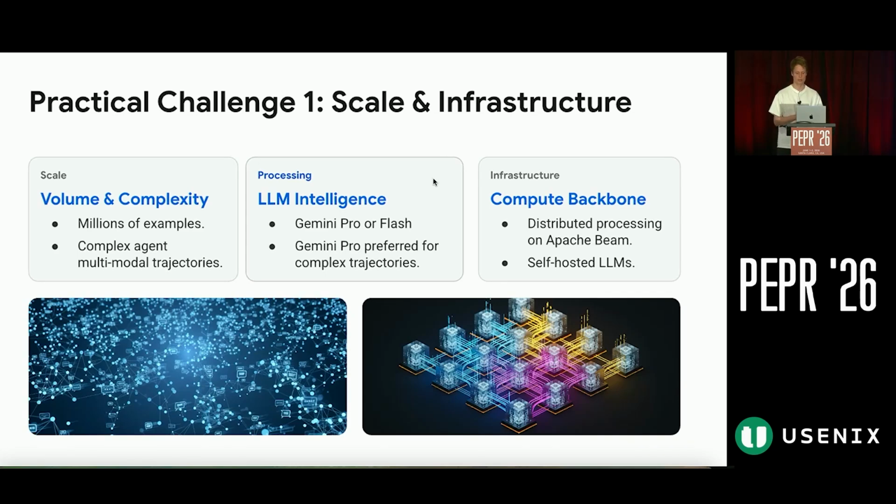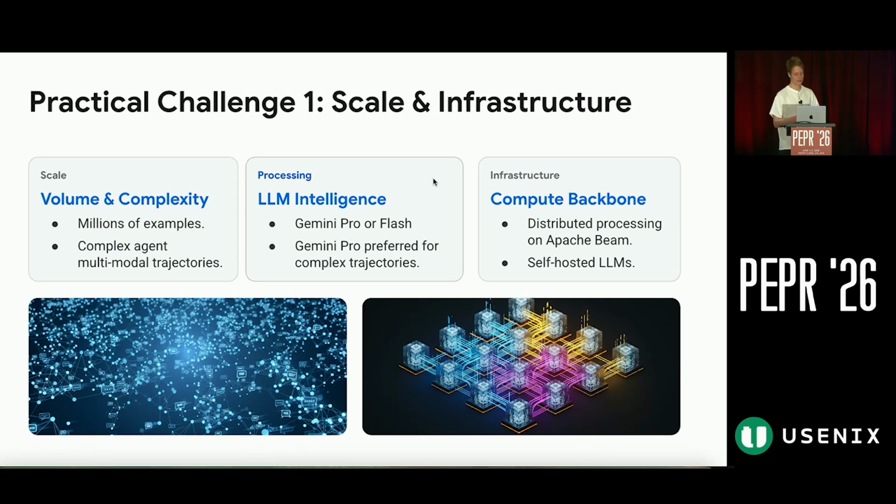And of course, the path towards productionalization was not that smooth. The first challenge we faced was scalability, because we have to process millions of examples. Some of them are very complex, for example, agentic trajectories logs. And if the input is quite simple, we use Gemini Flash for speed, and Gemini Pro if examples are pretty complex, such as agentic trajectories.